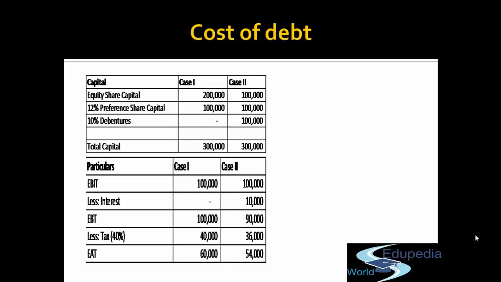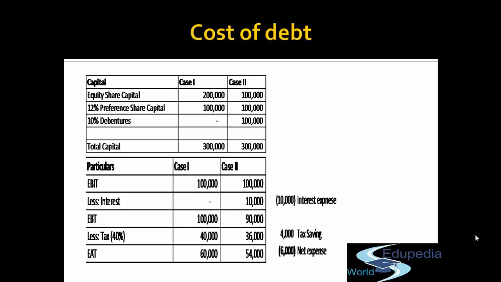So if you observe, though the interest amount is 10,000, the difference between earning after tax in case 1 and in case 2 is only 6,000. So the company has expensed 10,000 extra. However, on that 10,000, the company has saved rupees 4,000. So this 4,000 is the tax saving which the company has received. Why has the company received that tax saving?